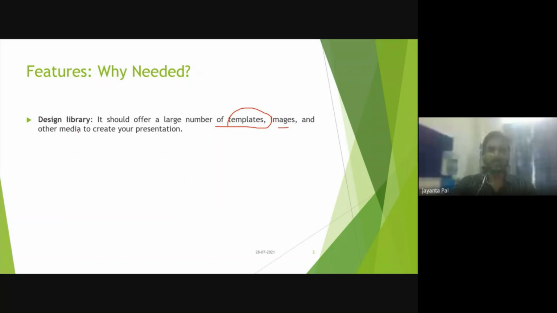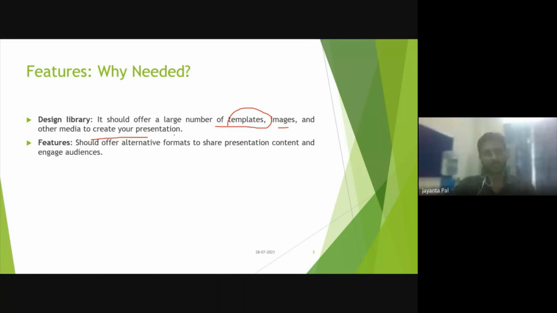Images and other media make your presentation more attractive. It has to have a huge number of images. Like if I want a smiley face, that should be available. Maybe I want to represent some data in a different look, that should be available in an editable mode. That is a design library, and it has to be there. So I'll prefer one which provides me a large number of design libraries. It should offer alternate formats to share the presentation content and engage the audience.